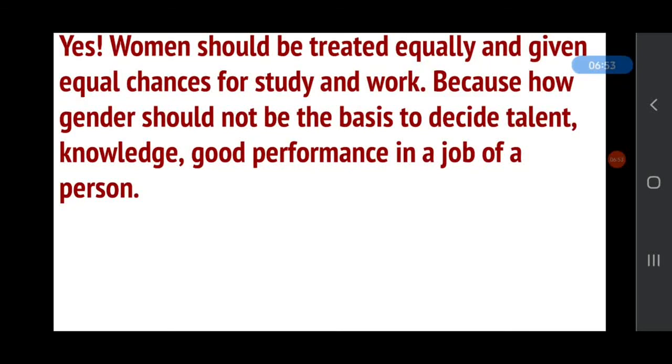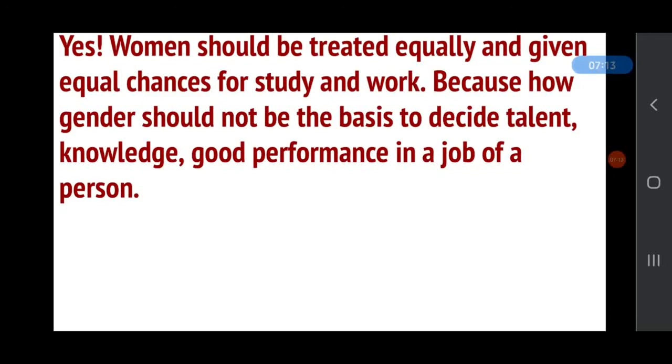And do you think women should be treated equally and given equal chances? Yes, women should be treated equally and given equal chances for study and work, because gender should not be the basis to decide talent, knowledge, or good performance of a person in a job.